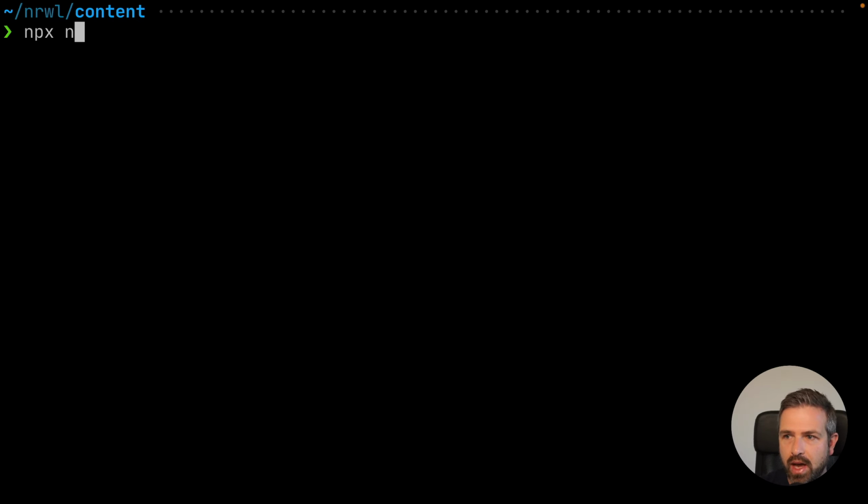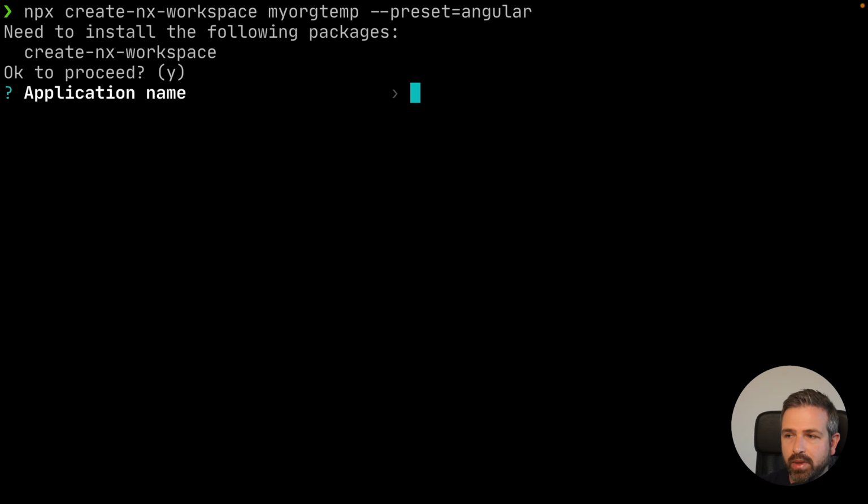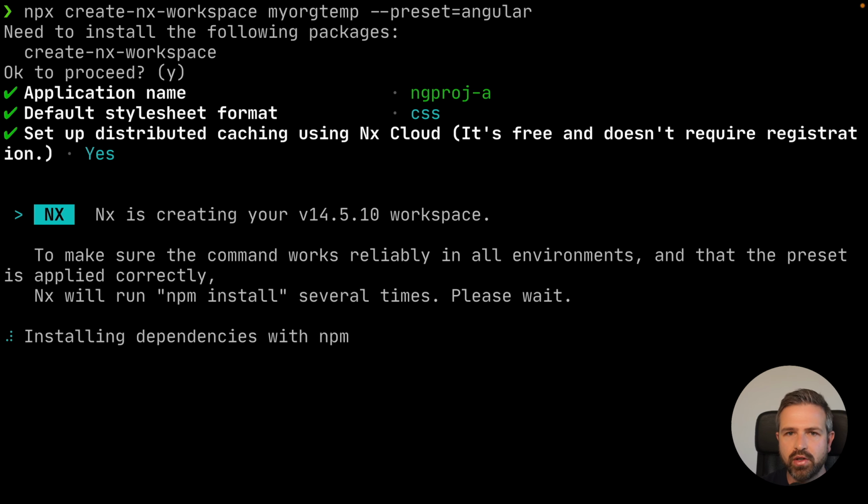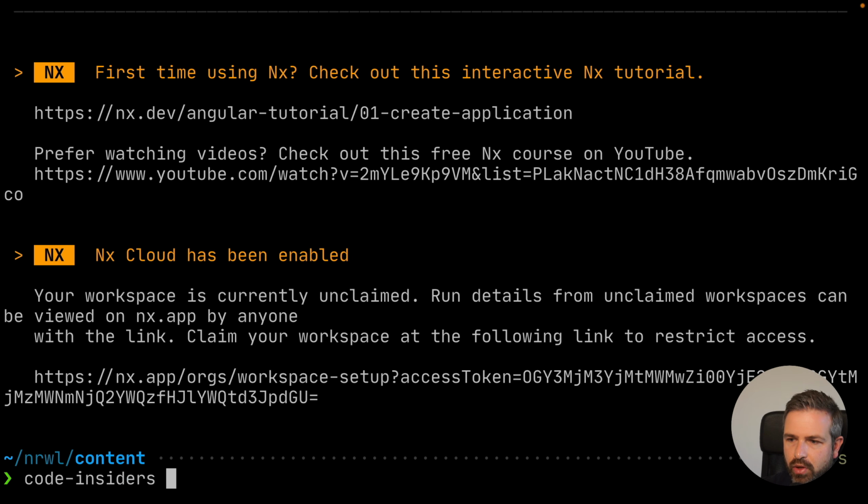So I'm just going ahead and I create a new Nx workspace. And I call it myorg-temp, and the preset will be Angular. And for the application name, let me actually choose project-a so that we have at least a similar project. And I would want to choose the very same setup that we might have in our end target that we want to achieve. So if we now open up this repository,